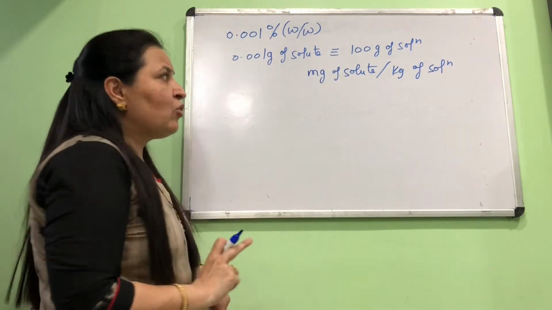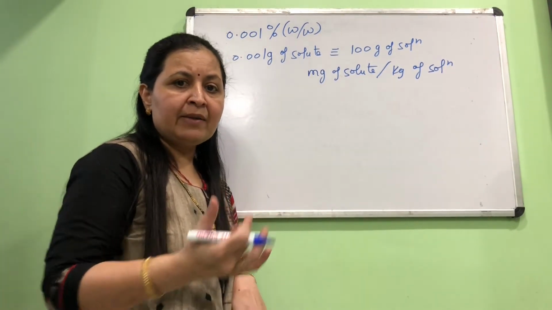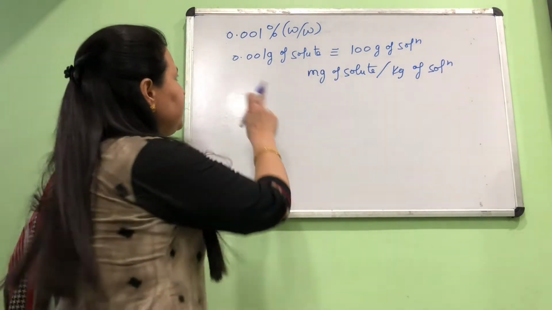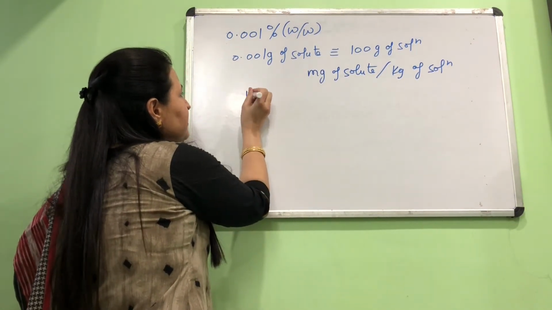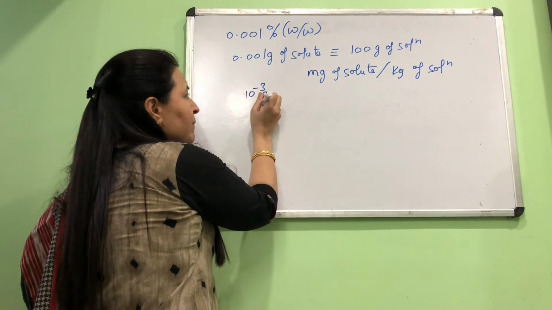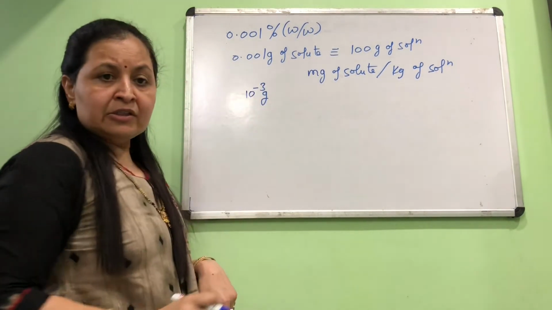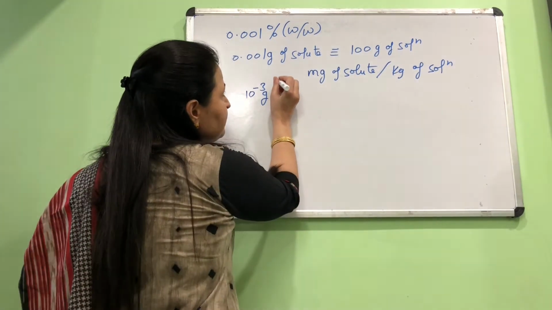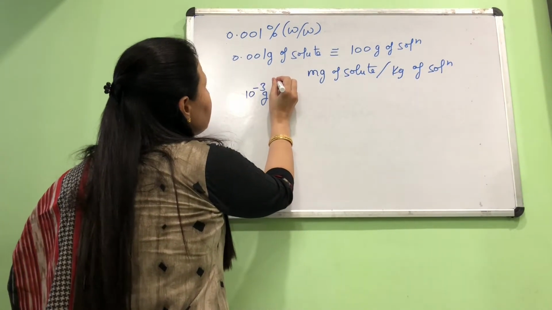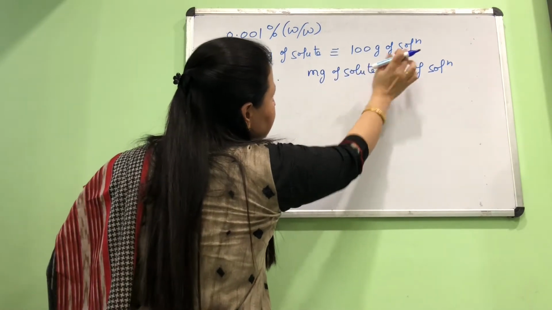0.001 gram. How can we convert it into milligram? We have to multiply this by 1000. I'll tell you an easier way. 0.001 gram is 10 raised to minus 3 gram. It is present in 100 gram of solution.